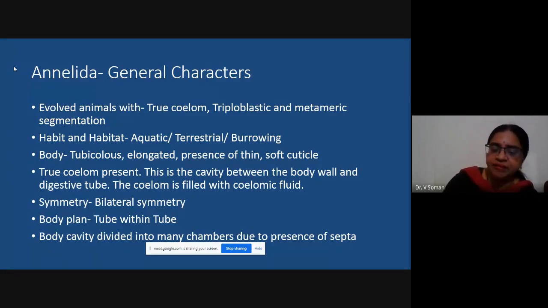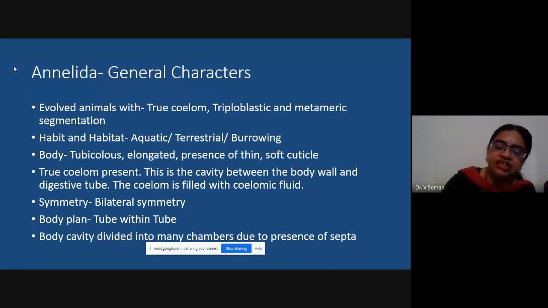Coming to symmetry, there are different types of symmetry which will be discussed in unit 1. And the three types of symmetry, that is bilateral symmetry, radial symmetry, or asymmetric organisms like that of amoeba. So annelid worms exhibit bilateral symmetry. If you draw a vertical line in the diagram of any annelid worm, you will find that left hand side is image of right hand side. So this is a bilaterally symmetrical organism.